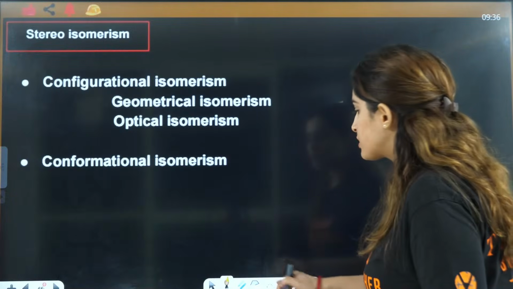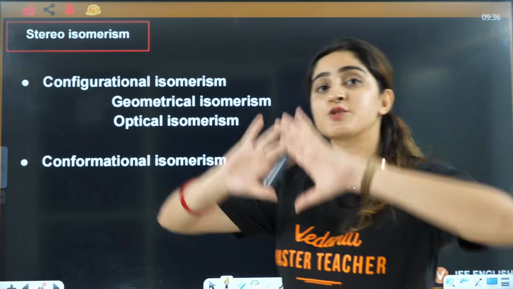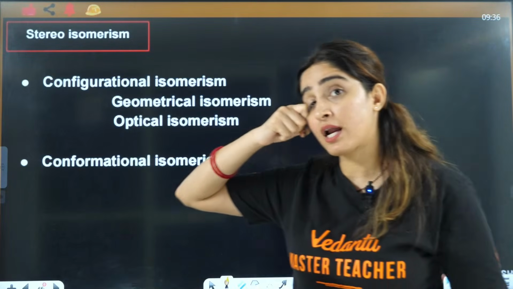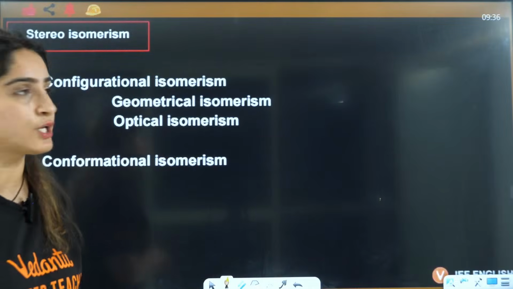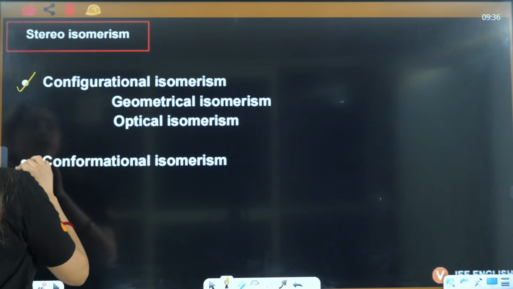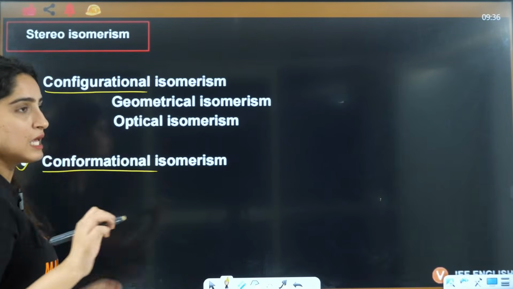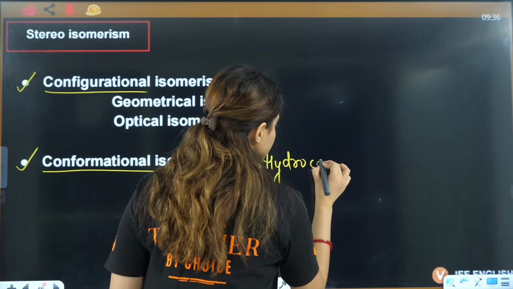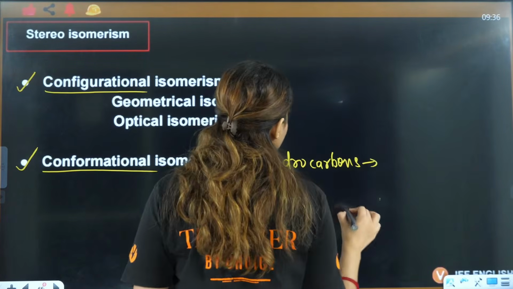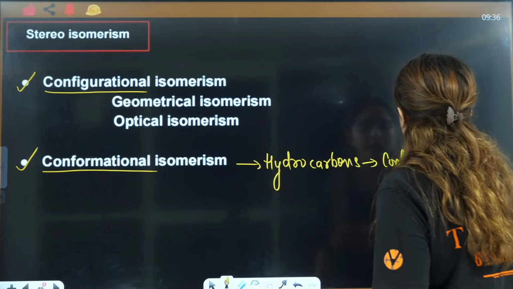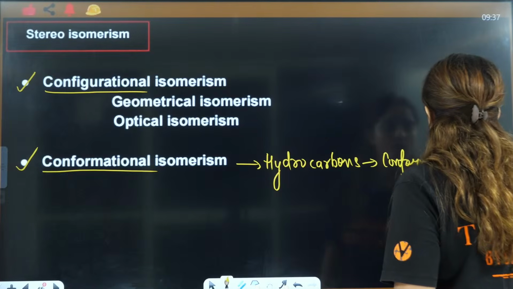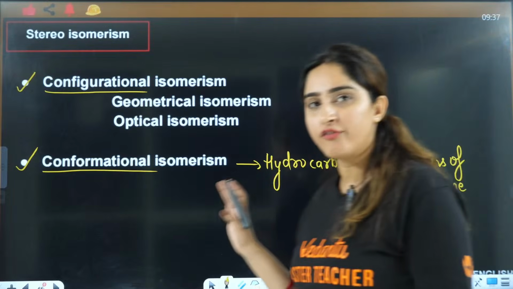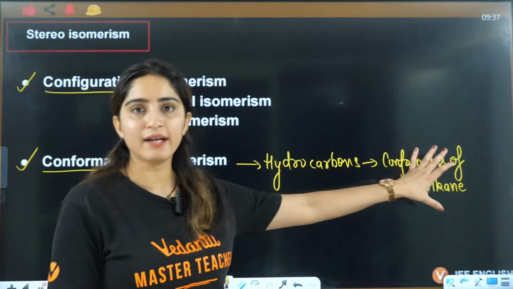So let's talk about stereoisomers. Stereoisomers means the spatial arrangement has to be different here. The arrangement in the space is different. So there are two major kinds of stereoisomers. First is configurational and then there is conformational. In conformational, in hydrocarbons you have a topic, the topic is conformers of alkane.